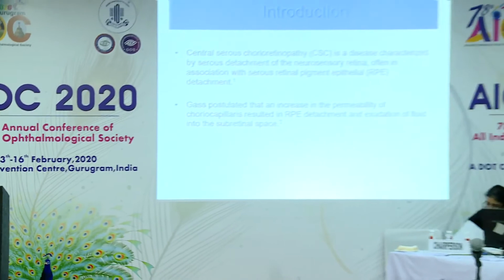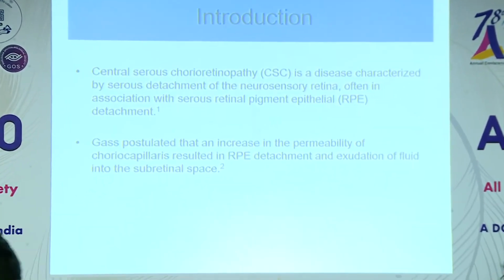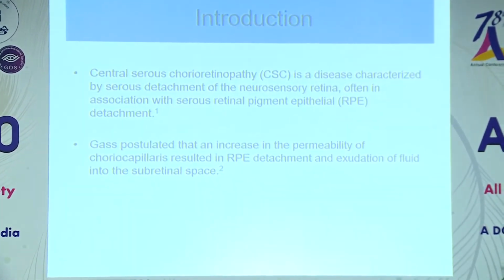Good morning everyone. Today I am going to talk about global choroidal thickness profile in acute and chronic central serous chorioretinopathy. Central serous chorioretinopathy is a disease that is characterized by serous detachment of the neurosensory retina, often in association with serous pigment epithelial detachment.